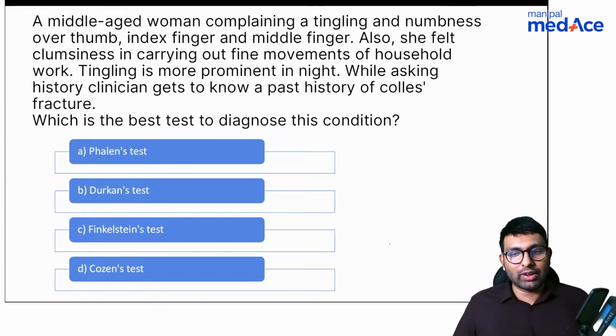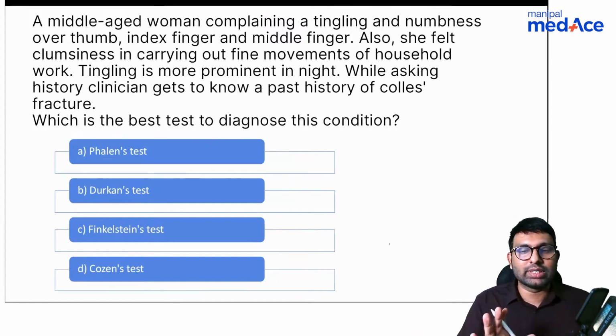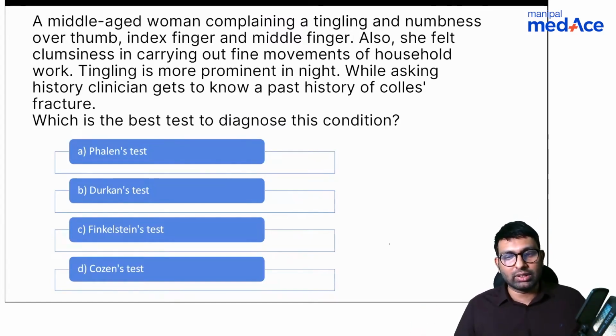So like I've told you, whenever you're approaching a question like this, we need keywords. We have to identify certain keywords. So can you tell me what are the keywords here and what is the diagnosis you reach from the keywords? Stardust says it's Durkan's test. First, let's go to the diagnosis. What do you think is the diagnosis here?